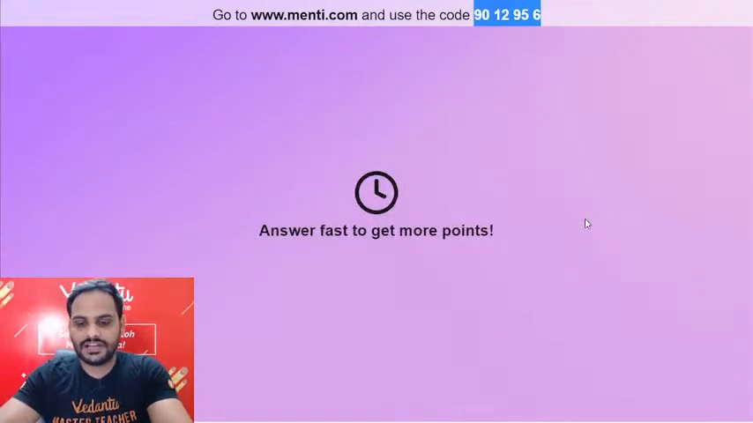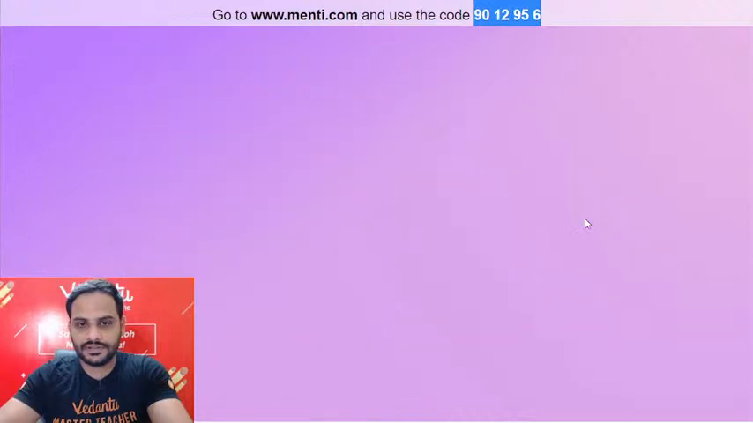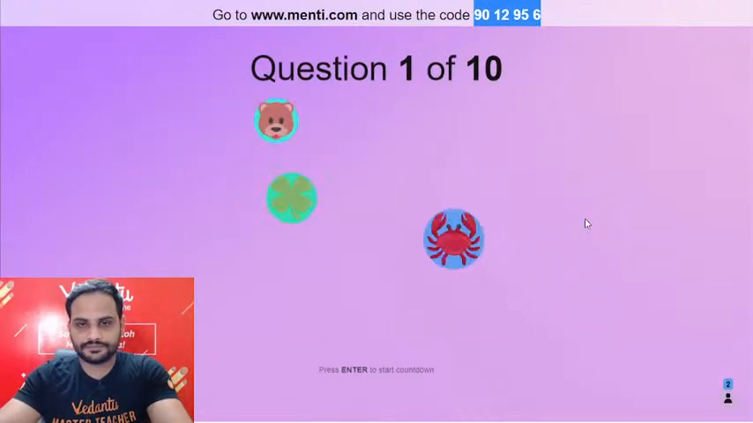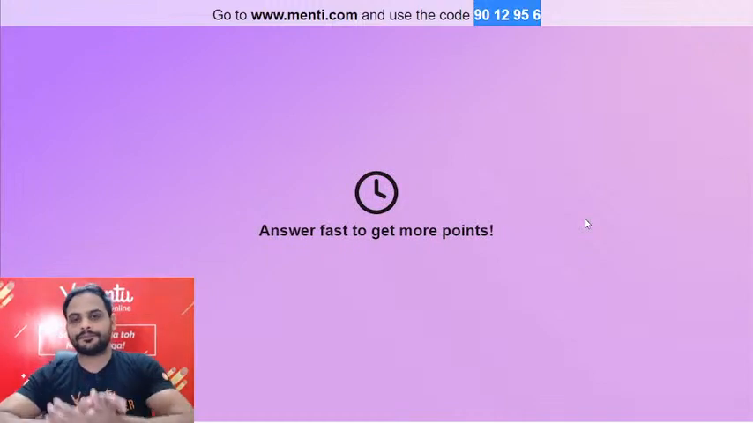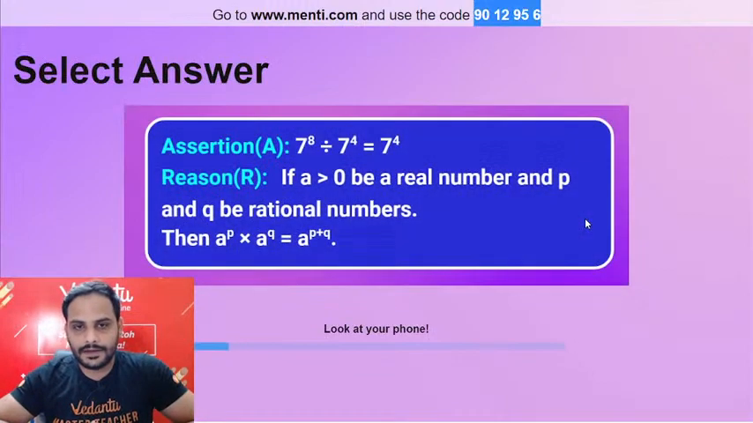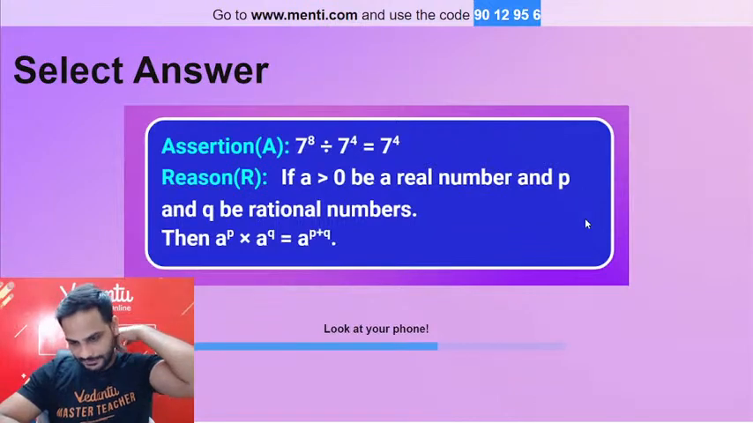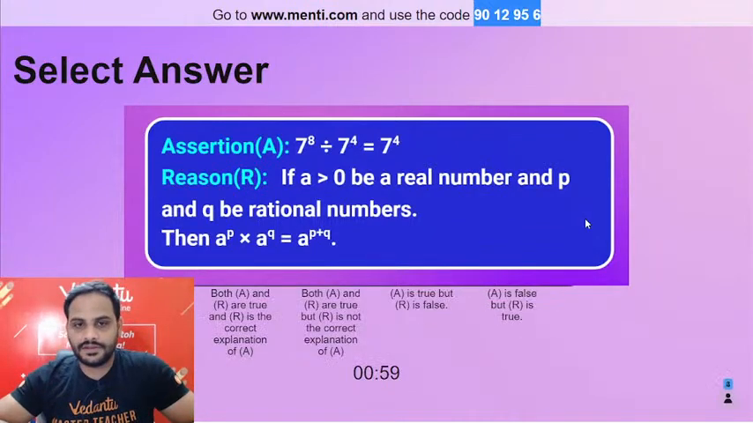Question number 1 coming your way is this. Let me know what should be your answer. Is it A, B, C, or D? Remember, option A means assertion and reason both are correct, and reason is the correct explanation. Option B is assertion and reason both are correct, but reason is not the correct explanation. Option C, assertion is true, reason is false. Option D, assertion is false and reason is true.